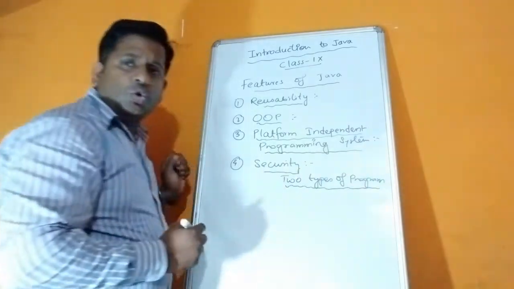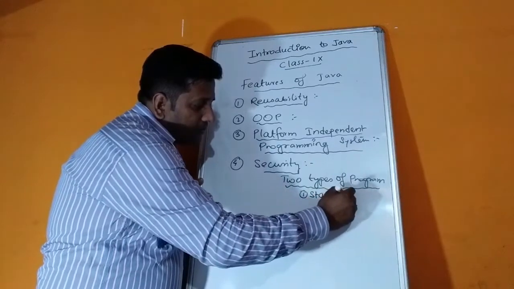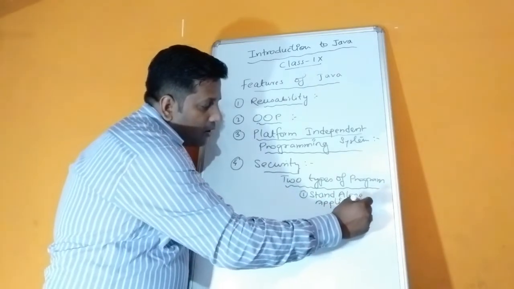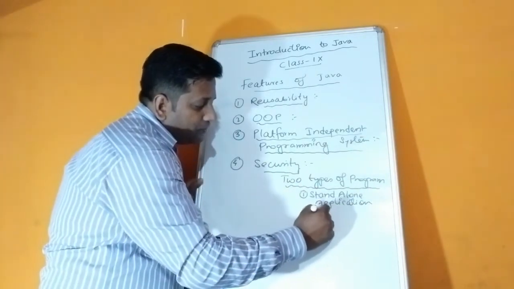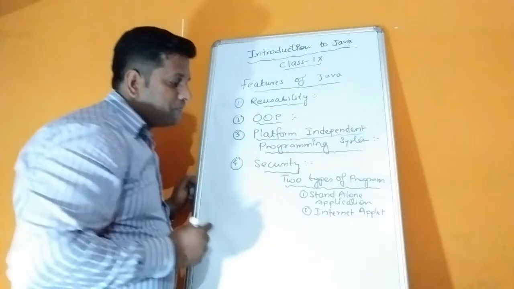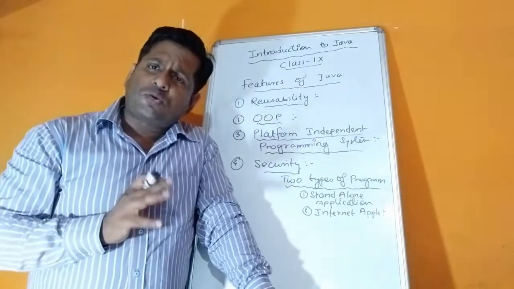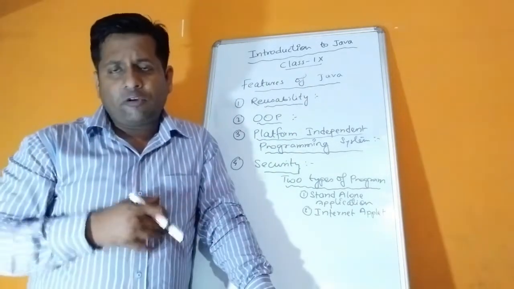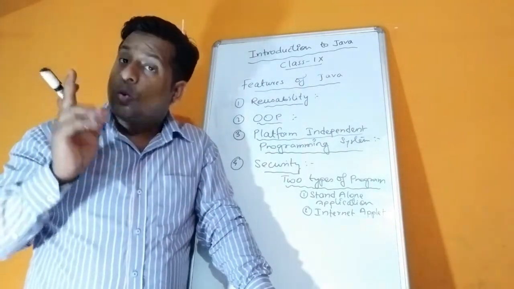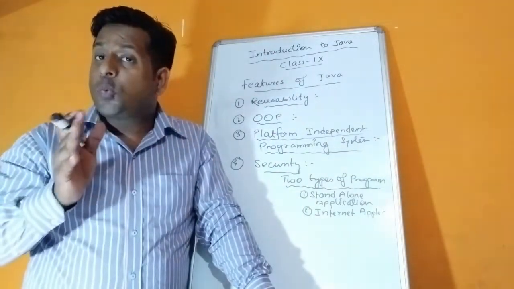In Java we can write two different types of program. Number one is standalone application. Number two, internet applet. So you might have seen some applications or maybe some software that work on the internet. When the internet is there, only then you can access them. Say online banking, that is also software, but you can access it only when there is an internet connection. Such types of applications are known as web applications.